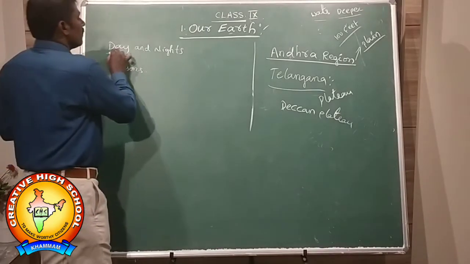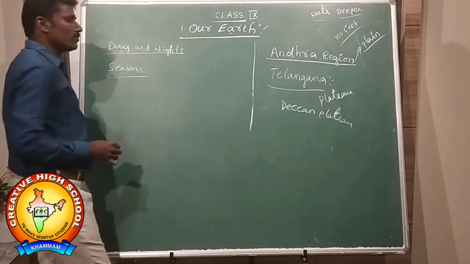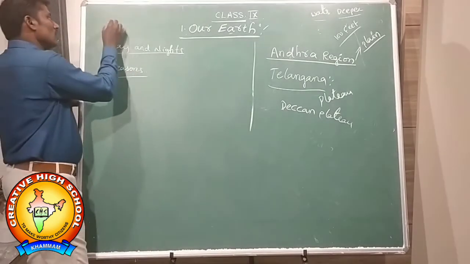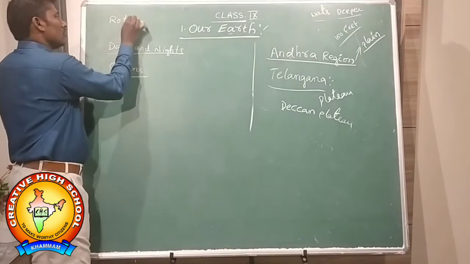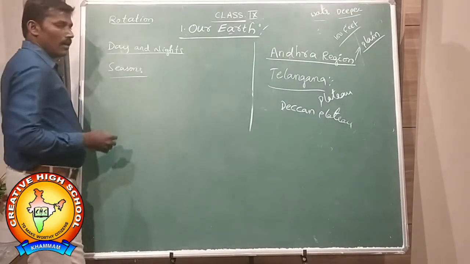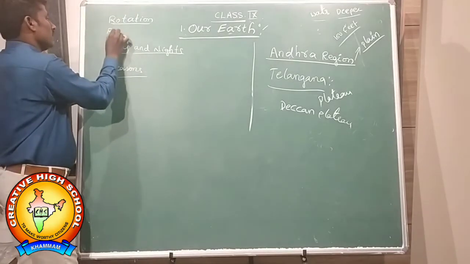Because there is one thing you already know, since your childhood you are listening to this word: rotation and revolution.